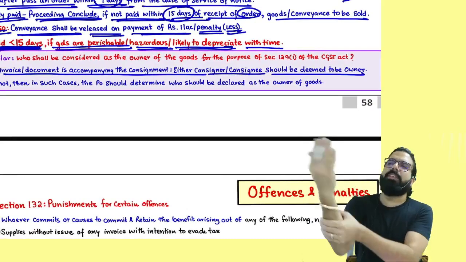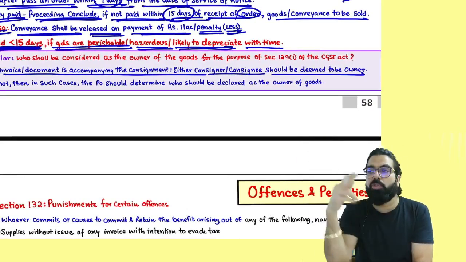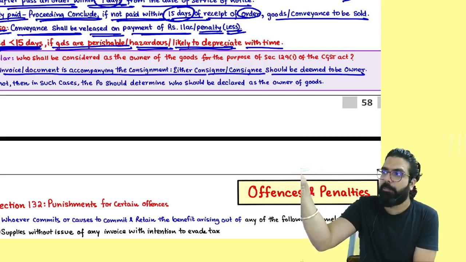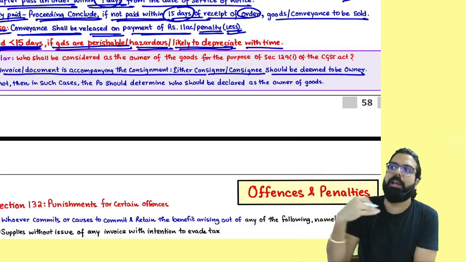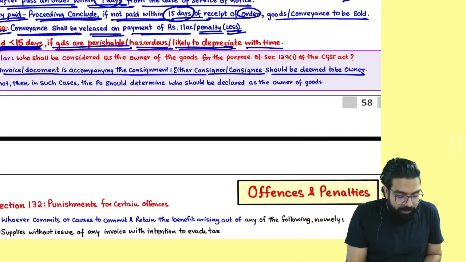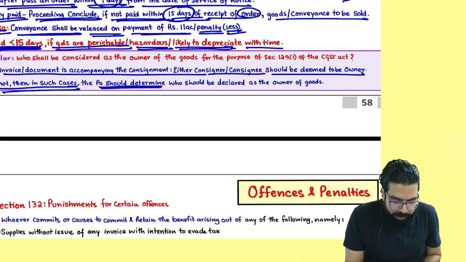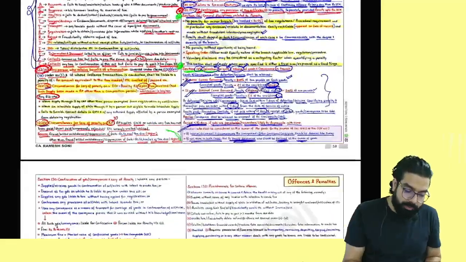I told you I will send the goods to you. Then I am the owner. When the goods reach you, then you become the owner. Is my point clear? You told you will come, collect and go. You are the owner. You will be penalized. But sir, if the invoice is not there, then the proper officer will determine who should be declared as the owner. Total nonsense.